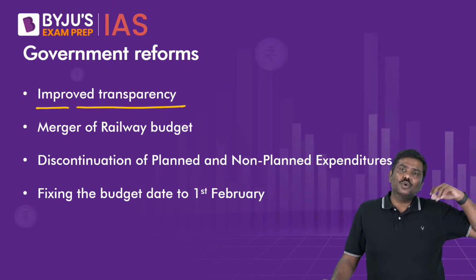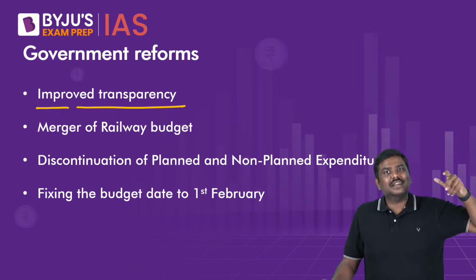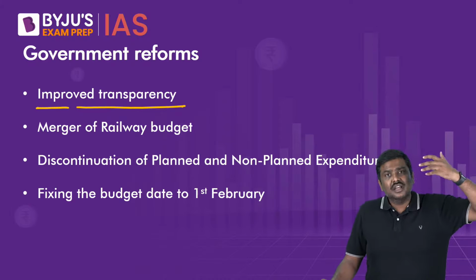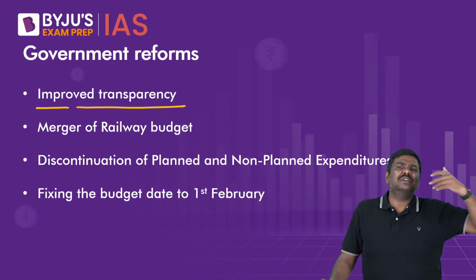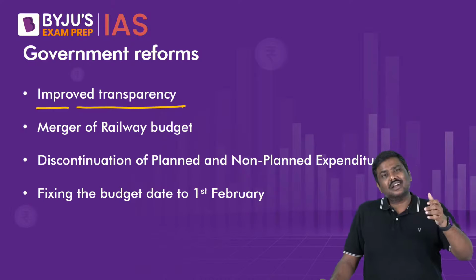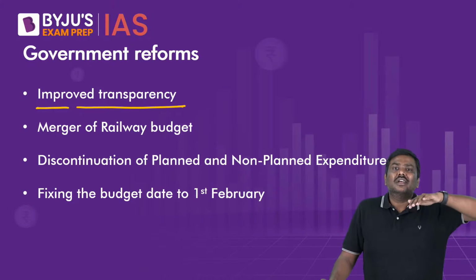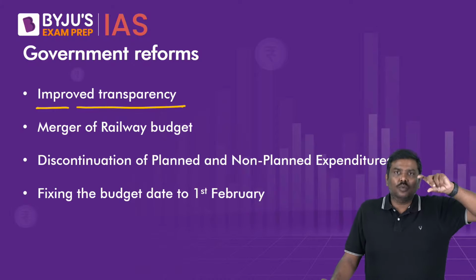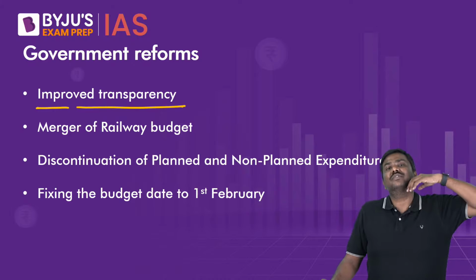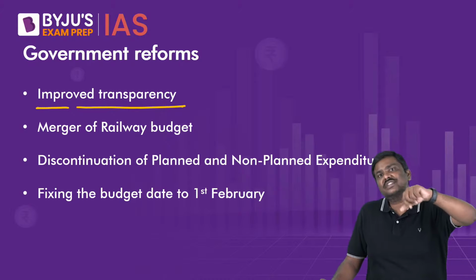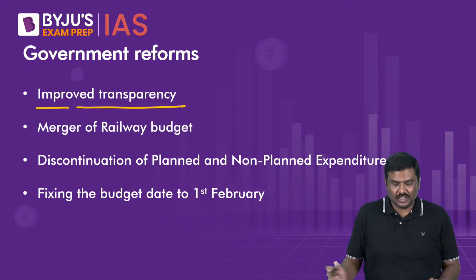Earlier, there was a huge component of borrowing that was done in the form of extra budgetary resources, extra budgetary borrowing, or the off-budget liability component as such. But the Government of India now says we'll start counting all of it. Whatever liabilities are there, we will try to repay them, so that whatever is the debt, whatever is the fiscal deficit, it becomes much more reflective of the actual fiscal position of the Government of India. So towards transparency we are moving now.